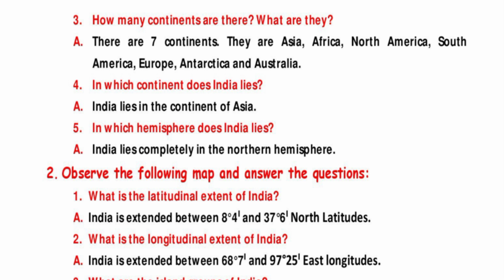Next, observe the following map and answer the questions. What is the latitudinal extent of India? Answer is India is extended between 8 degrees 4 minutes and 37 degrees 6 minutes north latitudes. What is the longitudinal extent of India? India is extended between 68 degrees 7 minutes and 97 degrees 25 minutes east longitudes.